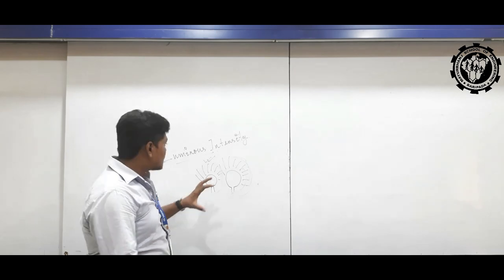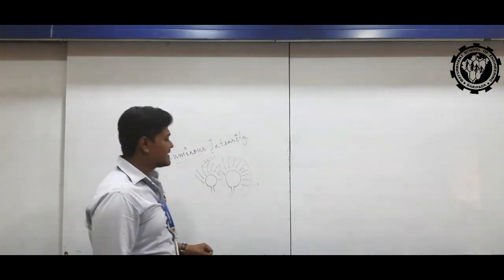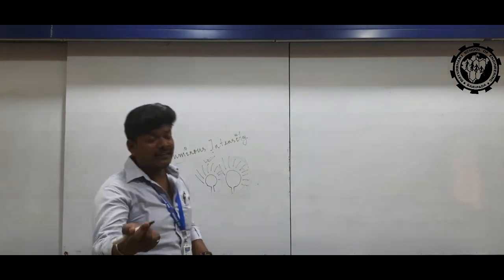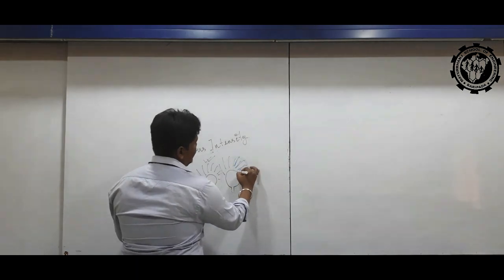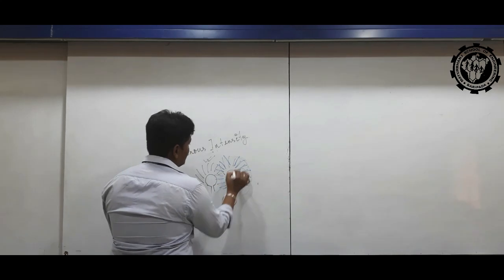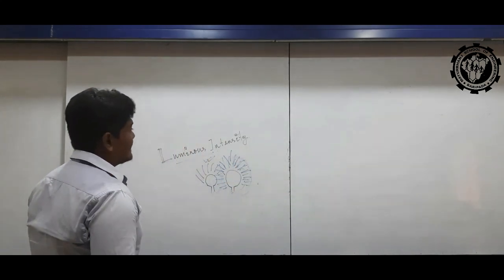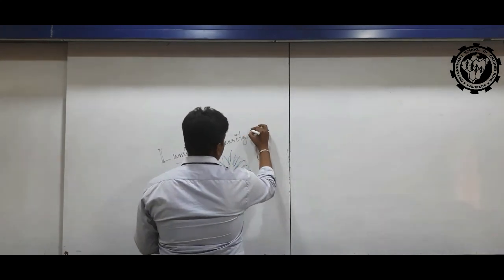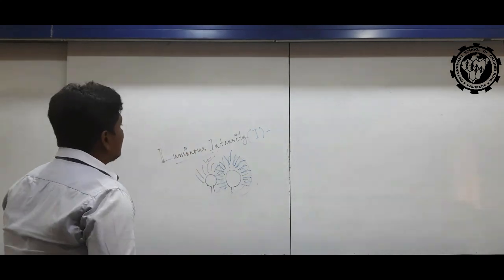So luminous intensity is the quantity of radiation covered by an area, which is measured in I.